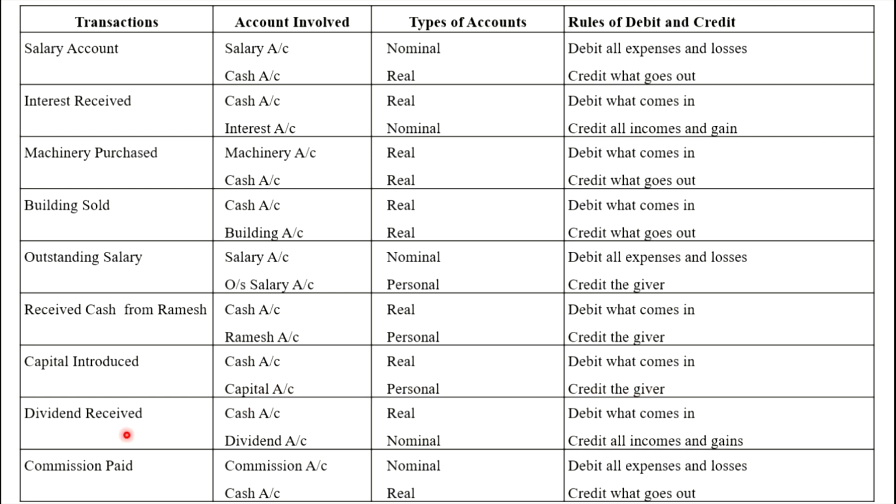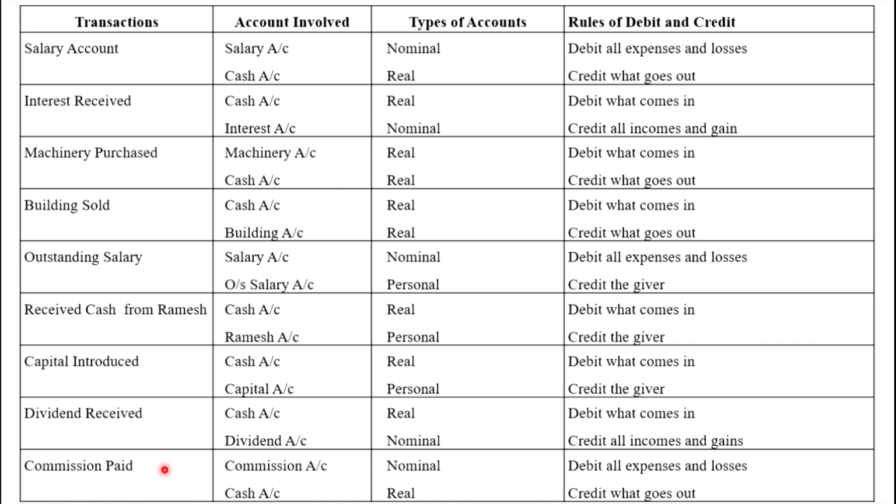Dividend received. Here also two accounts are involved, that is cash account and dividend account. Cash is a real account, dividend is a nominal account. Here dividend received means that is income. What is the nominal account rule? Credit all income and gain. And what is the real account rule? Debit what comes in. That's why cash account is debited, dividend account is credited.